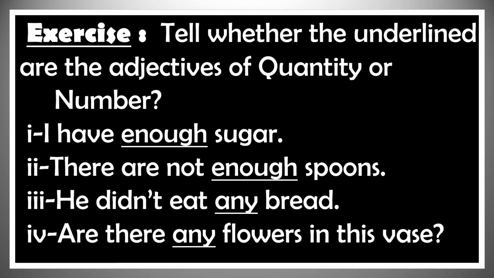Sentence number 1. I have enough sugar. What kind of adjective is the word enough? It is adjective of quantity because it answers how much. How much sugar? Enough sugar. Second sentence. There are not enough spoons. What kind of adjective is the word enough in this sentence? In this sentence, it is a numeral adjective because it answers how many. How many spoons? Enough spoons.